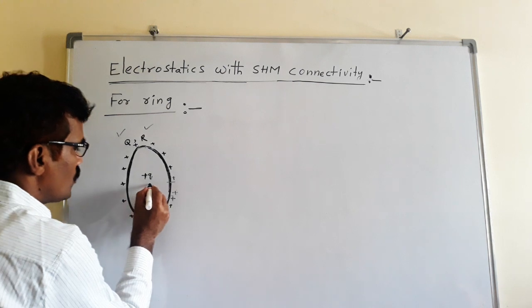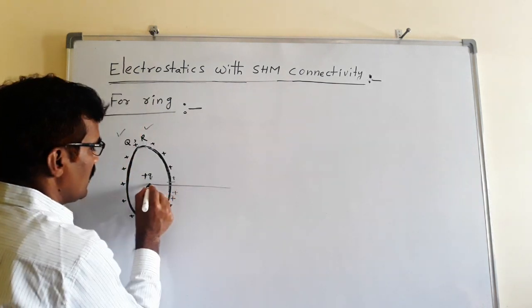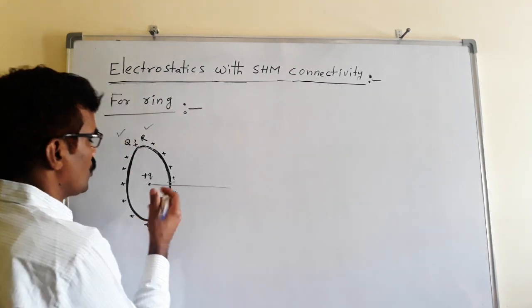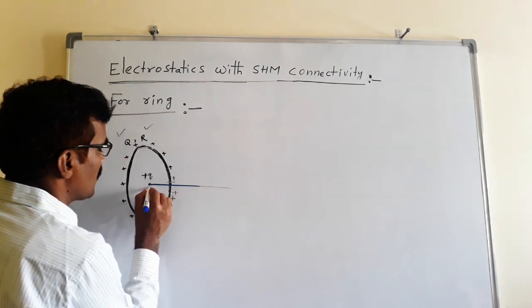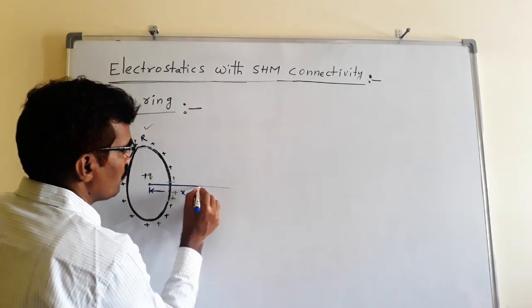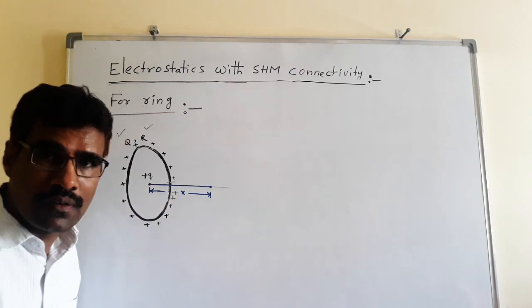Suppose this charge, take positive, is displaced slightly from the equilibrium position. Which is the equilibrium position?